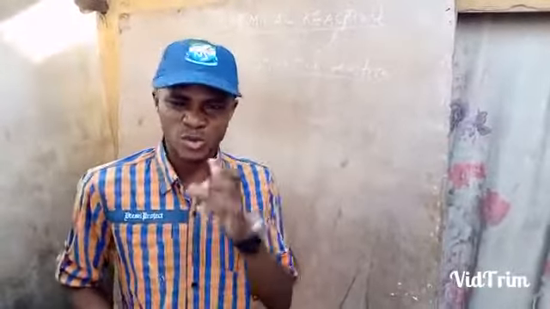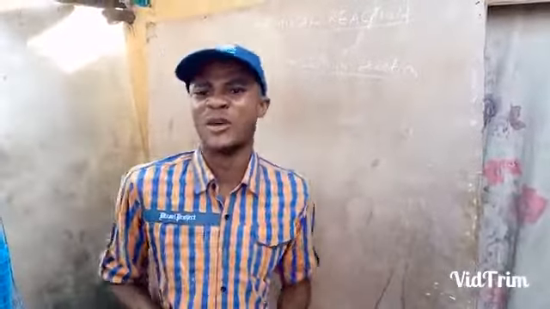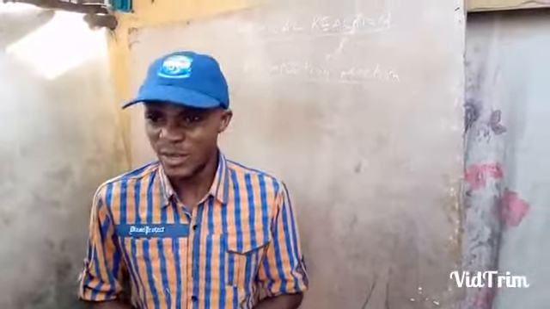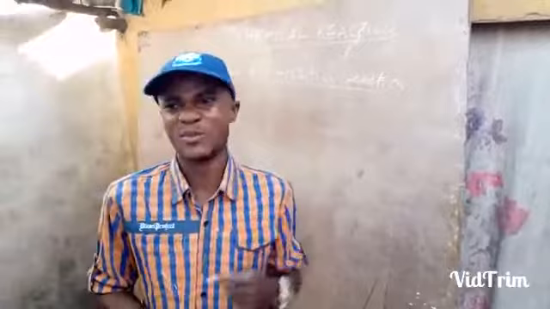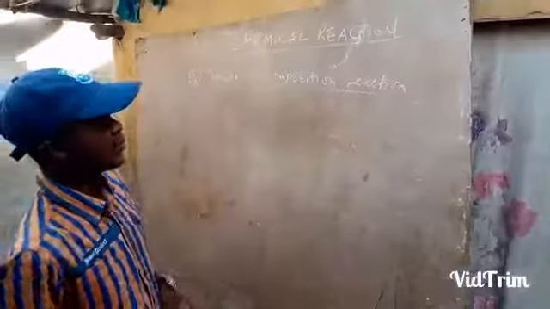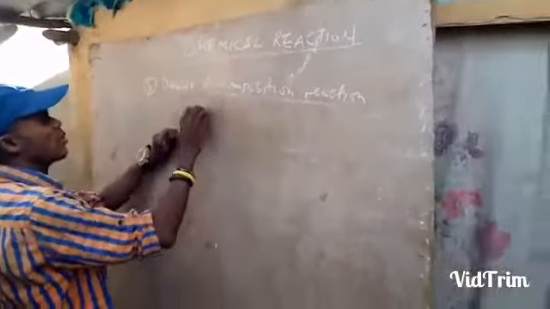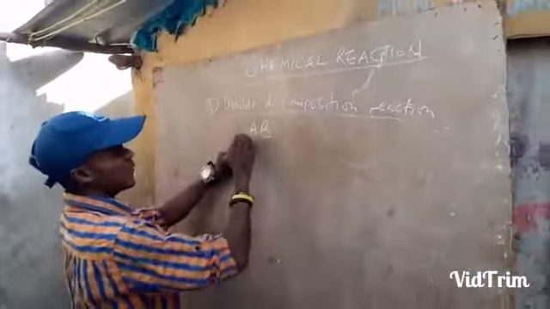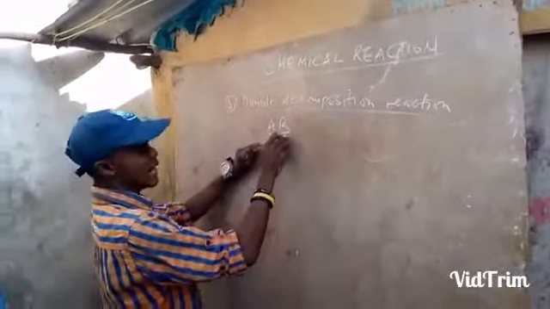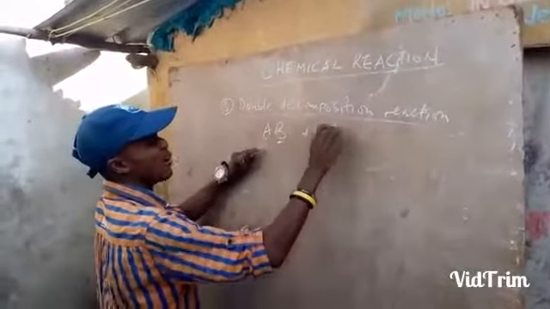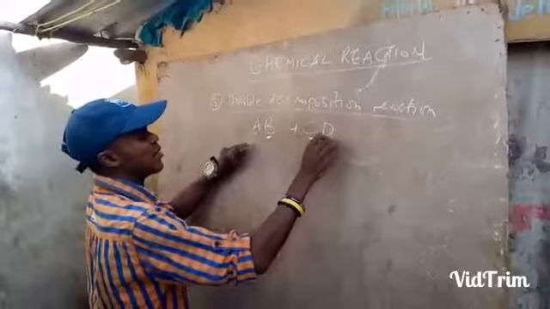In double decomposition reaction, 2 soluble compounds will combine to produce 2 compounds in which one is soluble, the other one is insoluble. And in double decomposition reaction, it involves the exchange of radicals. Now the exchange of radicals here is the most important thing. Now let us look at the format before we look at the actual reaction. Double decomposition reaction takes the form of, if we have now AB, A is the metallic form and the last one becomes the radical. When we have that, we combine with CD, the metallic form, the last one is the radical.